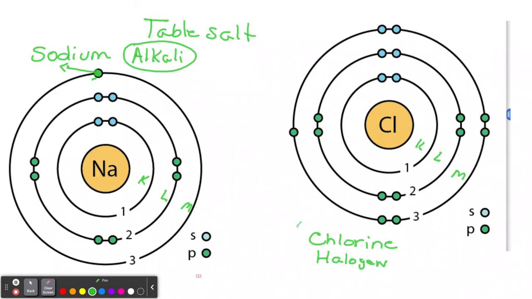By the way, and I had other videos on this, the halogens are electronegative. In other words, they want an electron. And the most electronegative is fluorine, which we talked about. It's the most reactive. The alkalis are also very reactive, but they're electropositive because they're losing an electron.